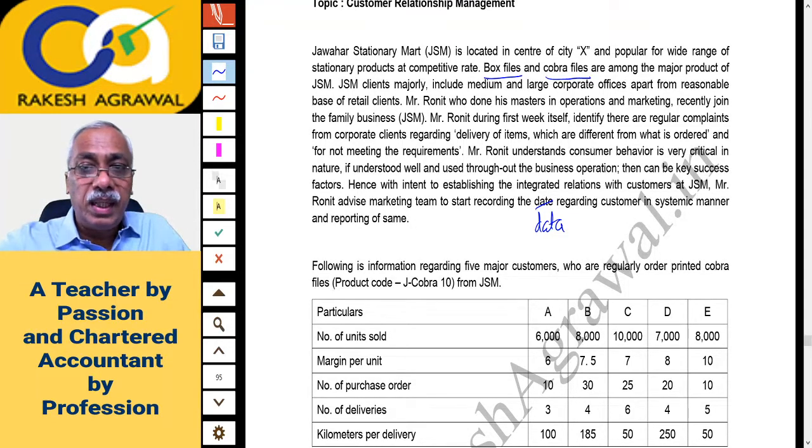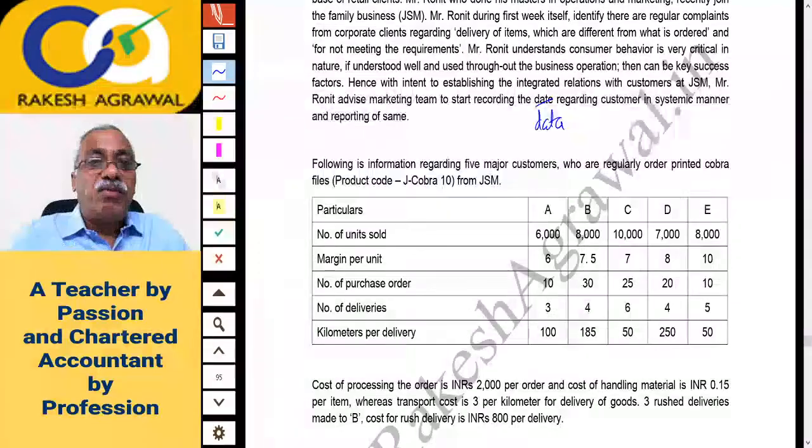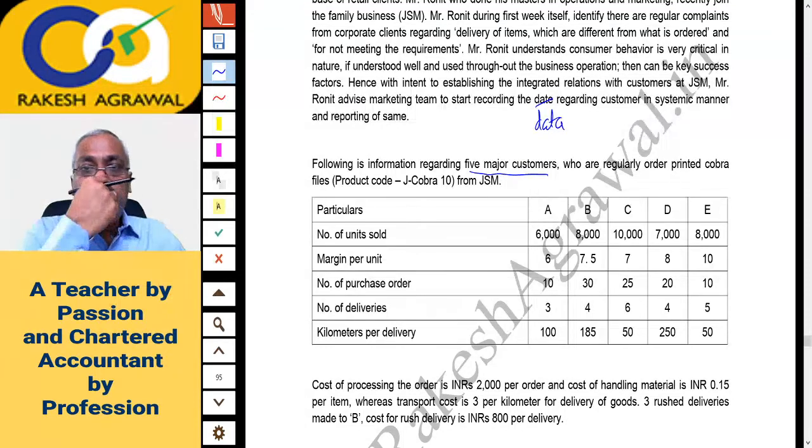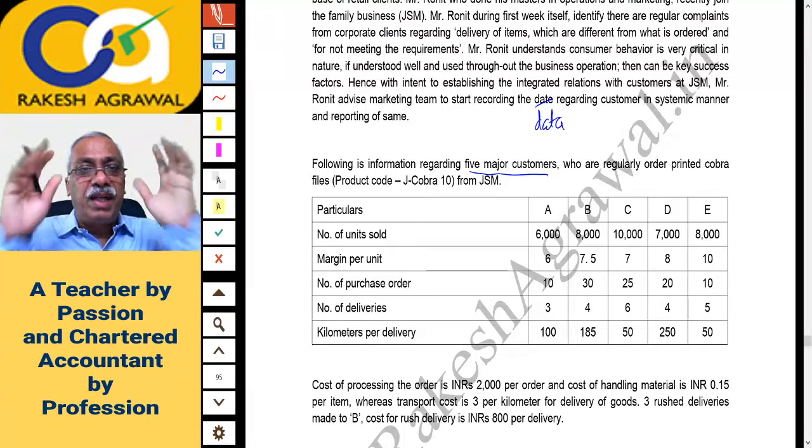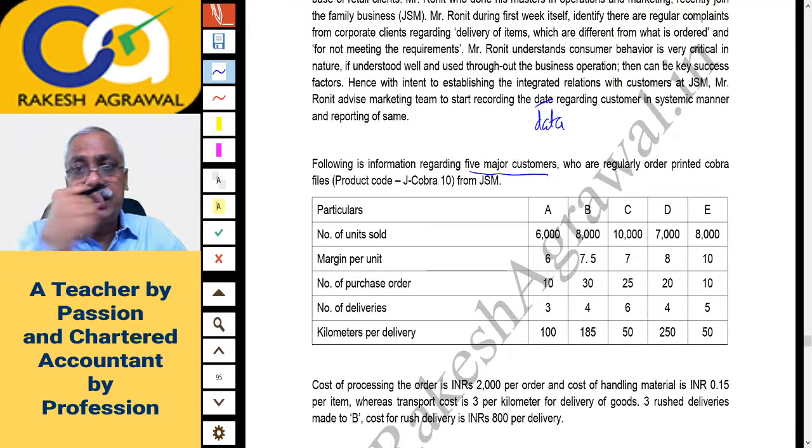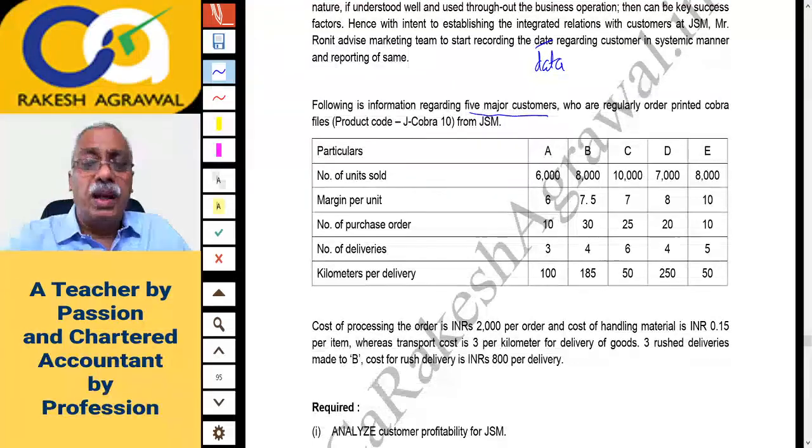So some data is recorded and given to you. Following is information regarding 5 major customers, 5 big customers who regularly order printed Cobra files, product code J Cobra 10, from JSM. Okay, so data of 5 customers is given. I think you'll have to do the customer profitability analysis, most probably, it seems so. So you have to do the comparison. We have some similar questions in our regular batch notes also, if you refer.